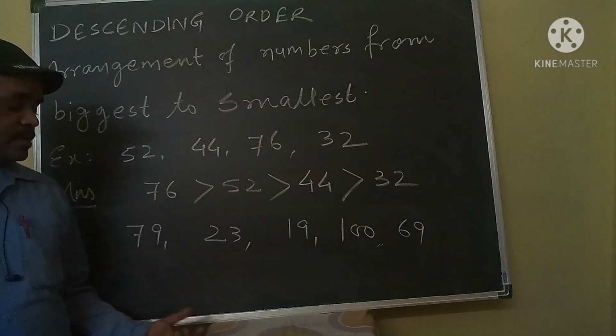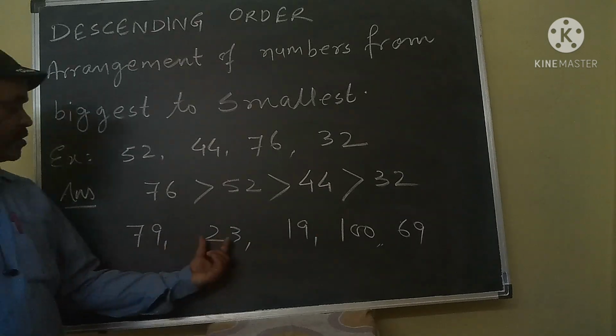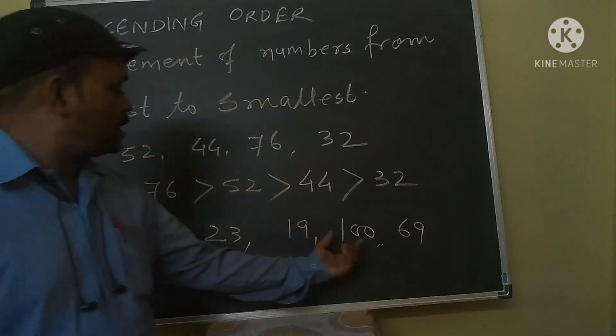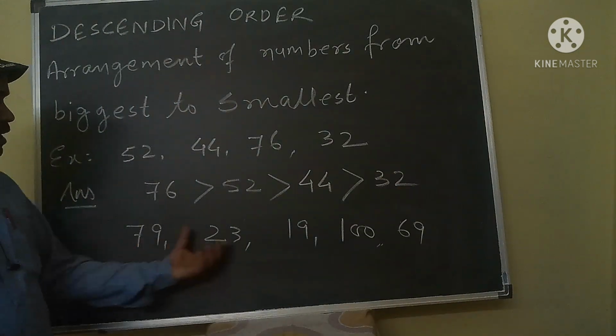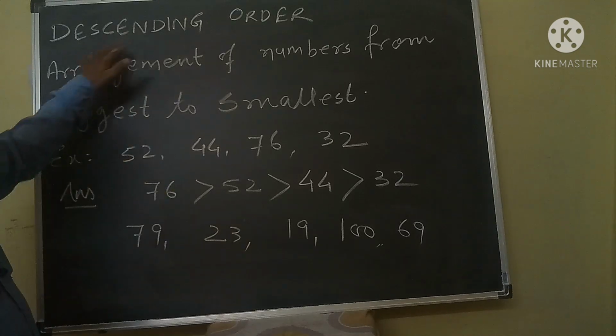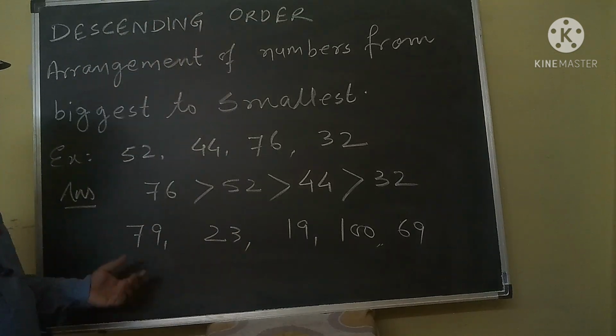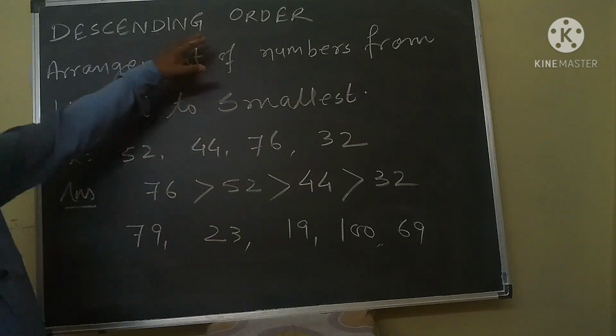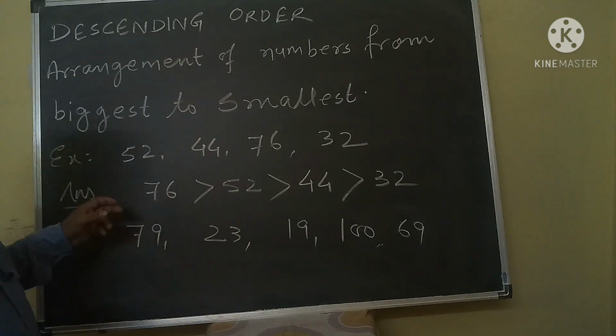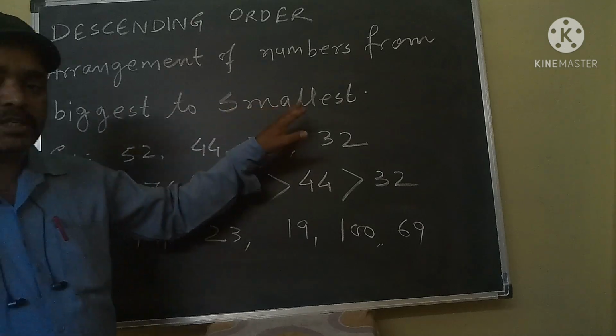There are five numbers: 79, 23, 19, 100 and 69. These five numbers are not arranged in descending order. So we will arrange these five numbers in descending order. The meaning is from biggest to smallest.